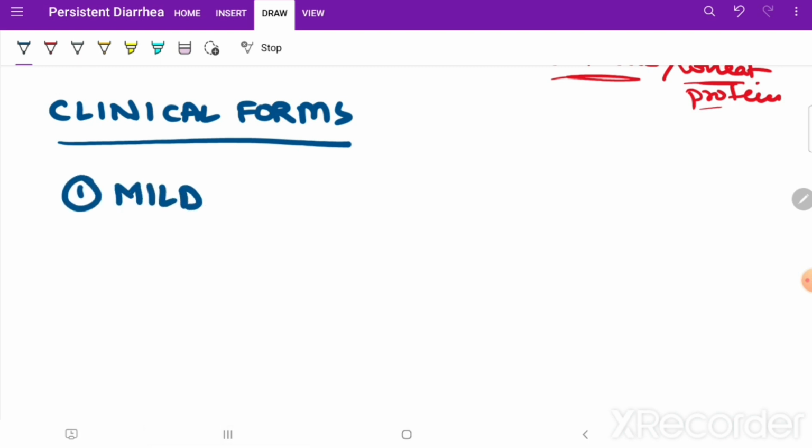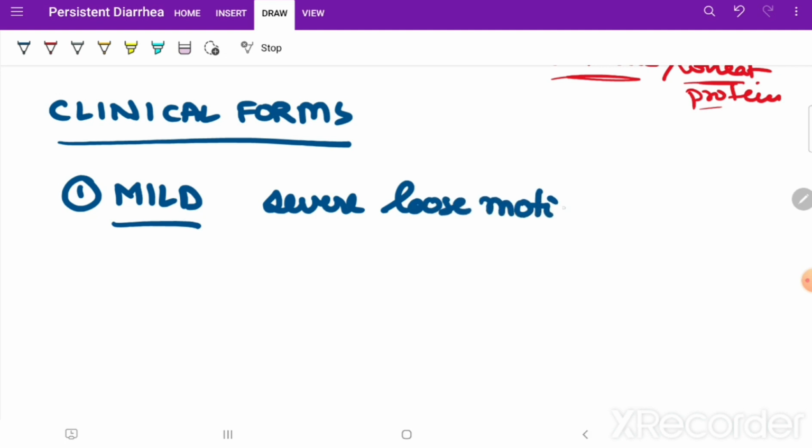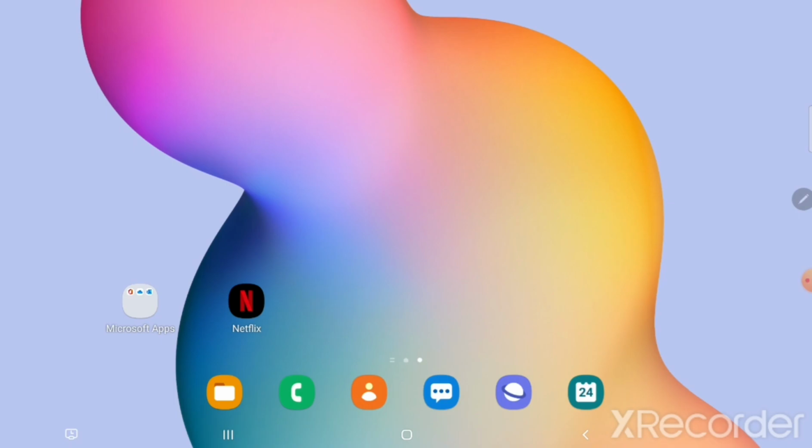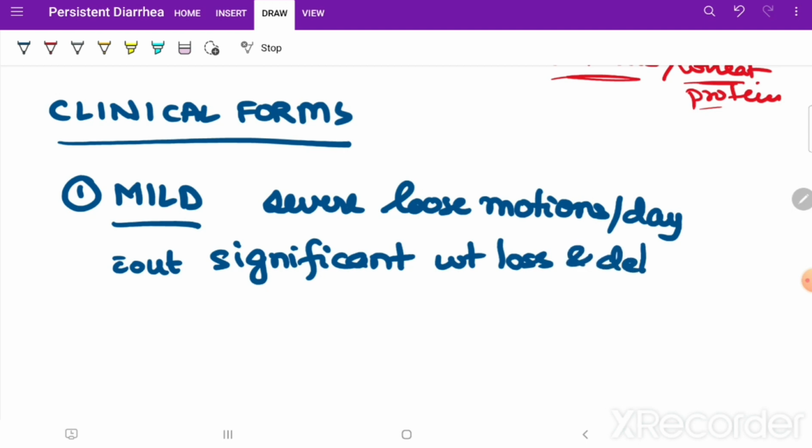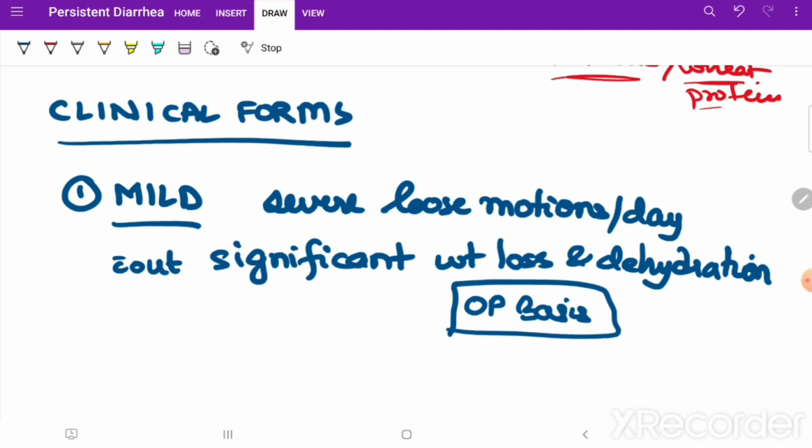In the mild form, there are several loose motions per day, without significant weight loss and without any significant dehydration. This can be managed on an OP basis, that is, domiciliary treatment we can give.